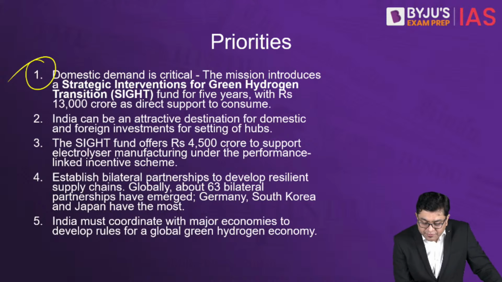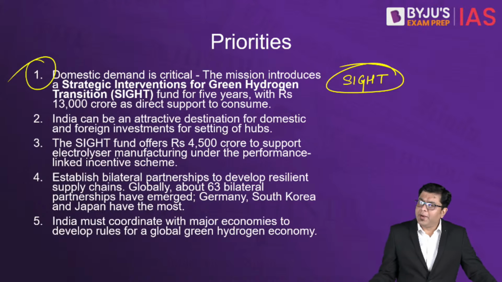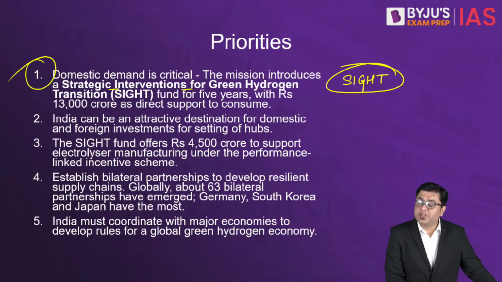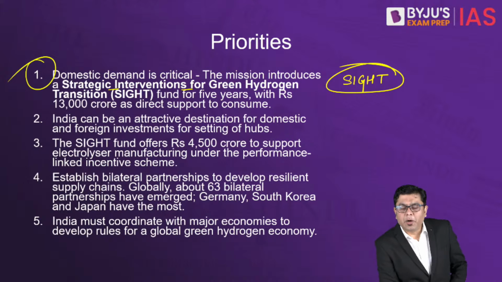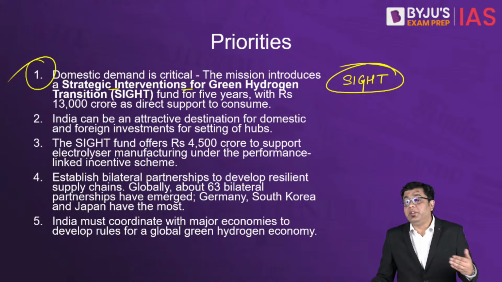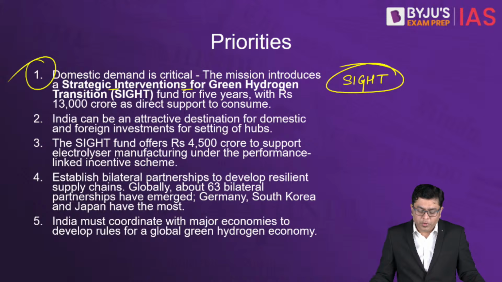And that is where the SIGHT fund by the government will come into play. And what is that SIGHT? A Strategic Intervention for Green Hydrogen Transition. That is a fund for 5 years where a significant amount of money is to be paid to the domestic consumers to encourage the utility. Subsidies will be given to even the various different factories and industries to encourage them to use more green hydrogen as a source of fuel.